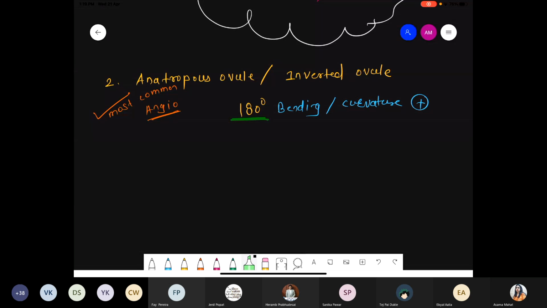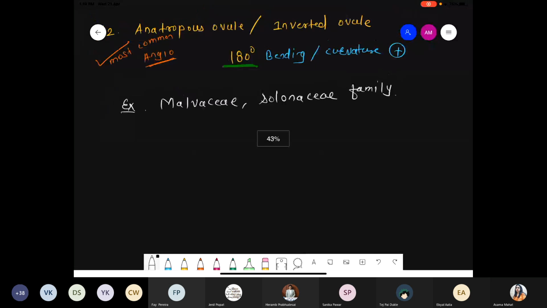So we just try to understand by taking an example. It is very common in the Malvaceae family. It is also present in the Solanaceae family. Lots of examples are there, but these are the most common in angiosperm. So we just draw a typical structure. Just try to understand this structure.